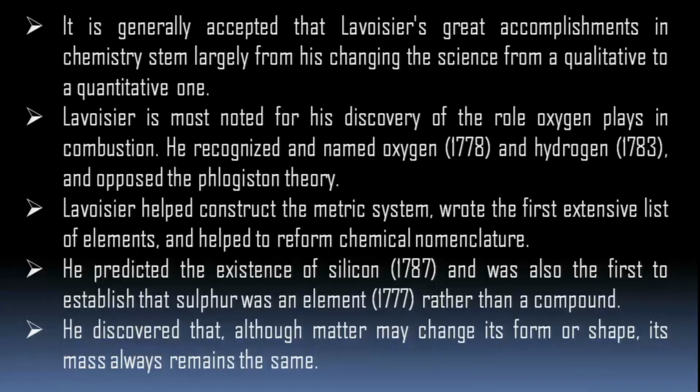Lavoisier is most noted for his discovery of the role of oxygen in combustion. He recognized and named oxygen in 1778 and hydrogen in 1783 and opposed the phlogiston theory. What is this phlogiston theory?